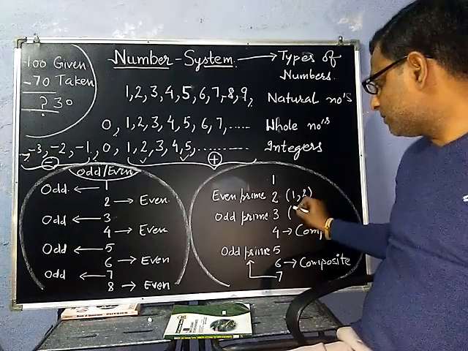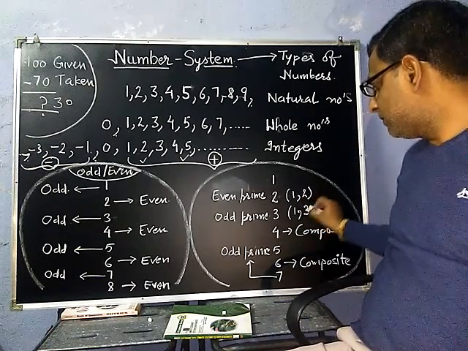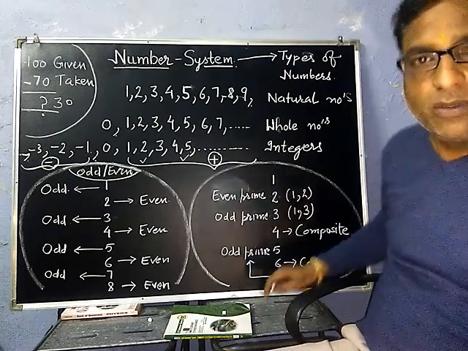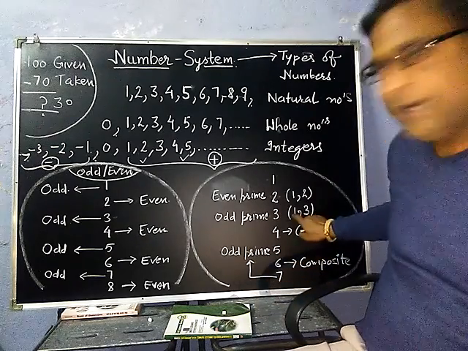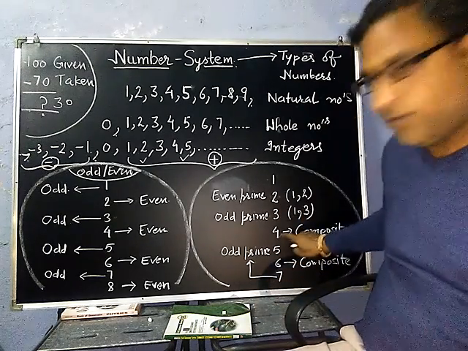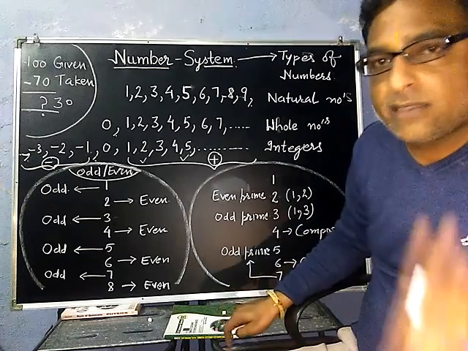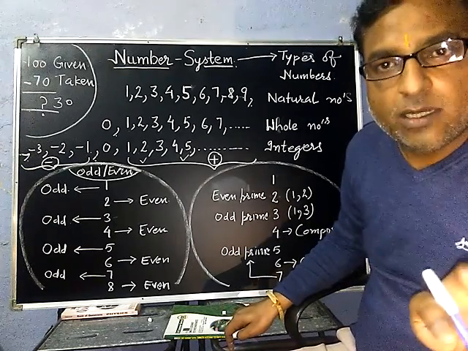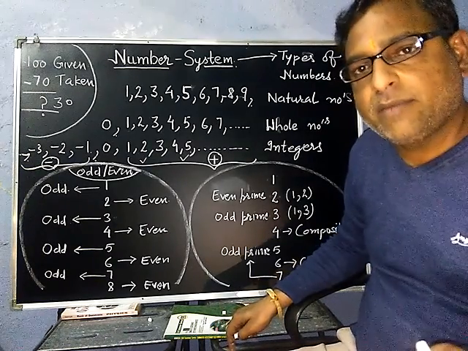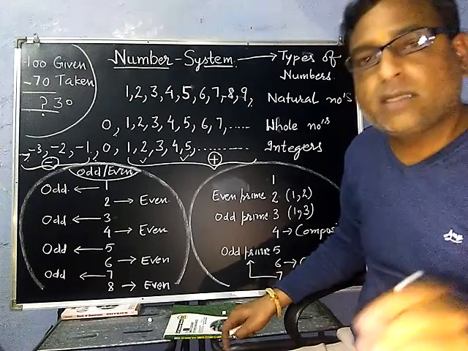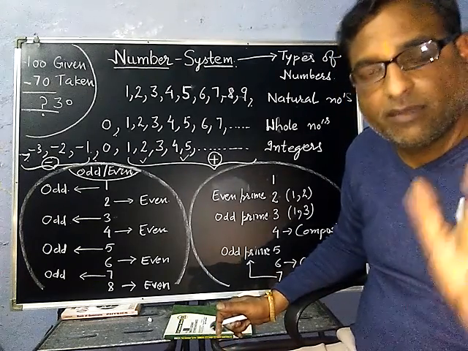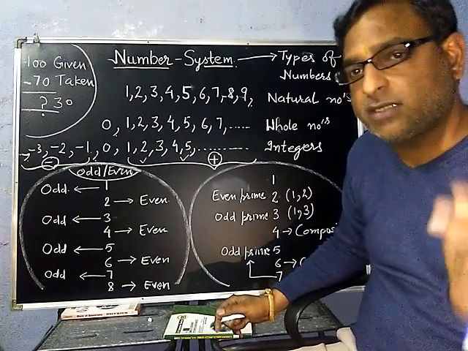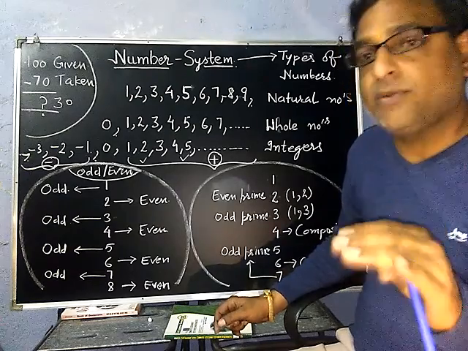In case of 3 also, there are two factors, 1 and the number itself. But 4 has more than two factors. That's why it is not a prime number. If it is not a prime number, then what is it? This is a composite number. The number which has more than two factors is called a composite number.